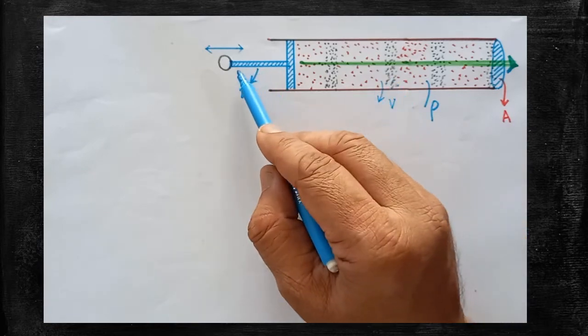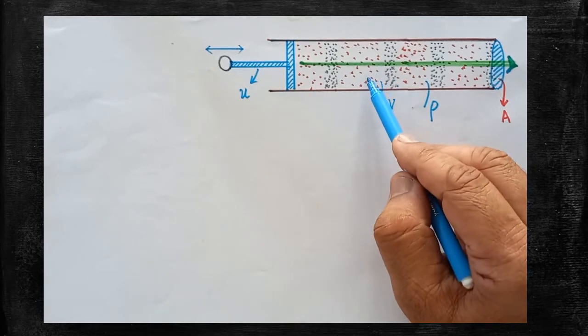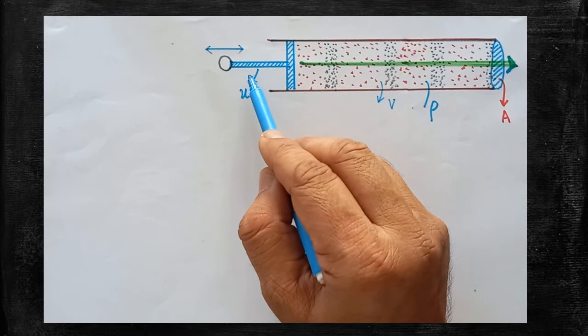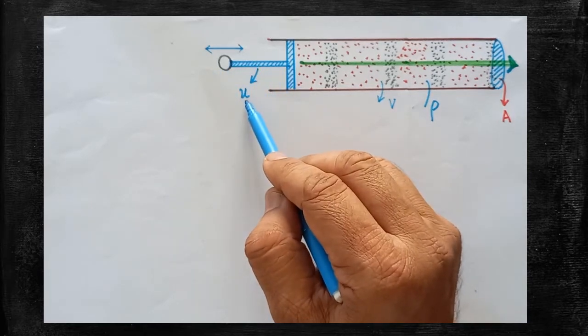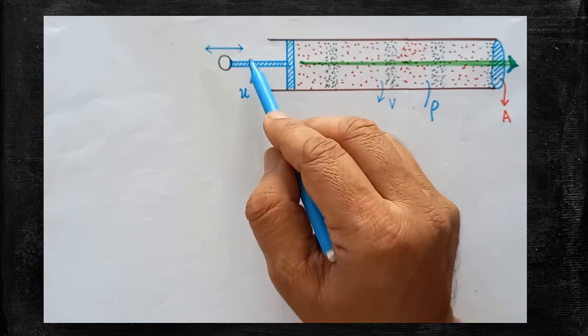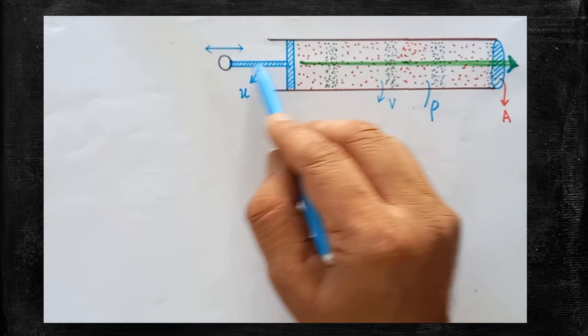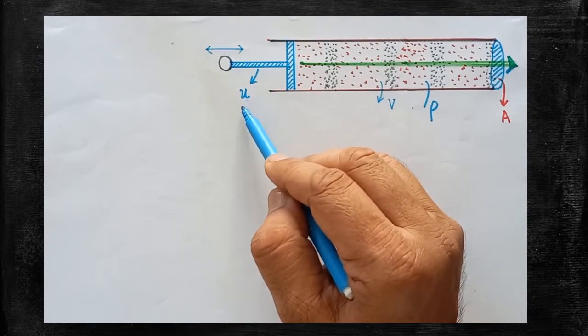Now, we have to start moving the piston here and there. By moving the piston, we are able to generate the longitudinal wave. The velocity of the piston can be taken as u. Since it is in motion, the velocity of the piston is u, small u.